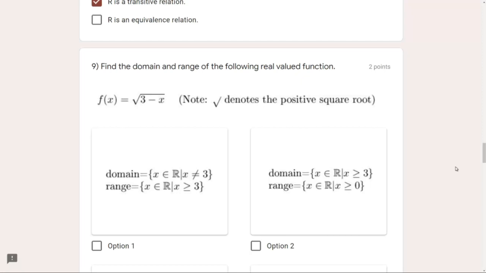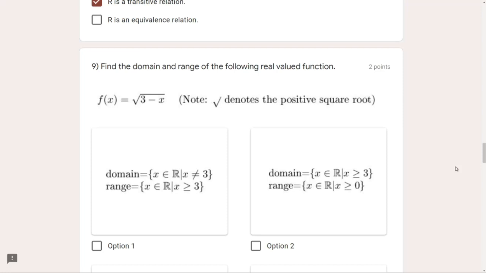So when x is 3, we have already attained the minimum value that we can achieve, because below that it is a negative number and we don't want that.